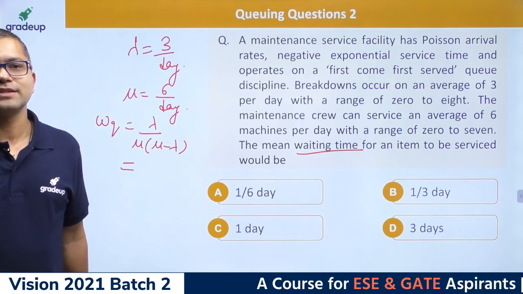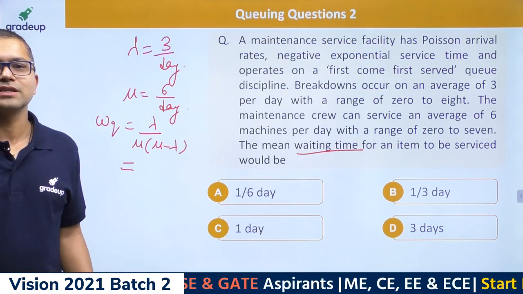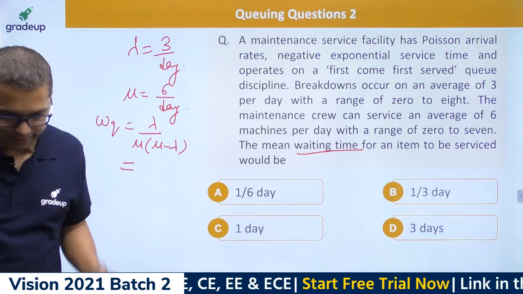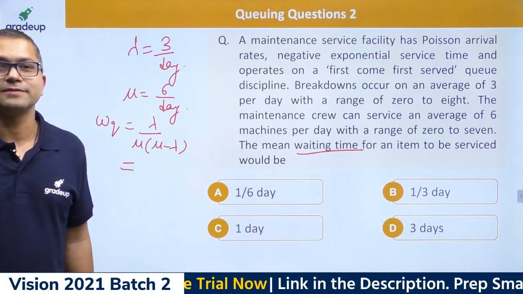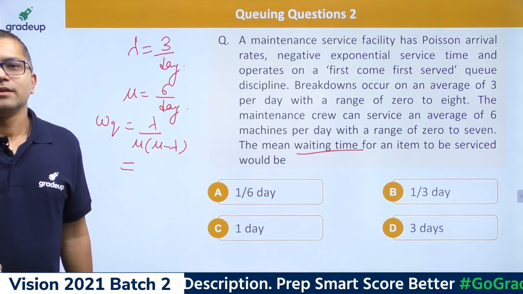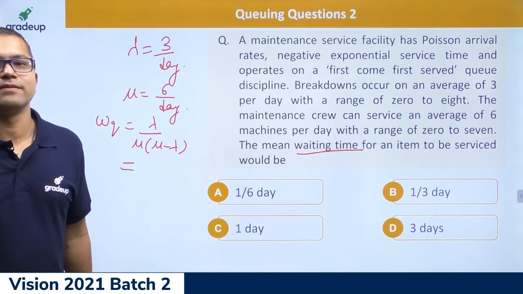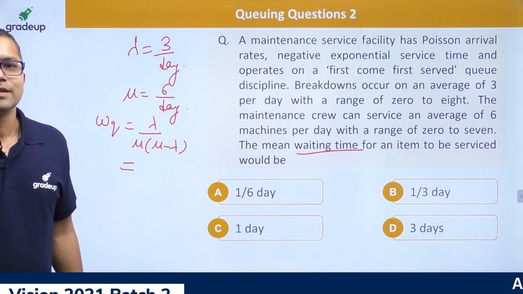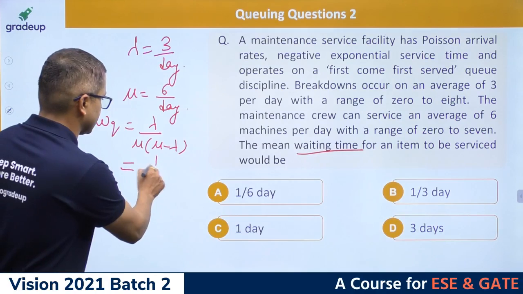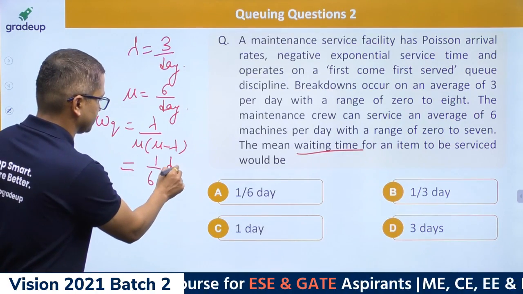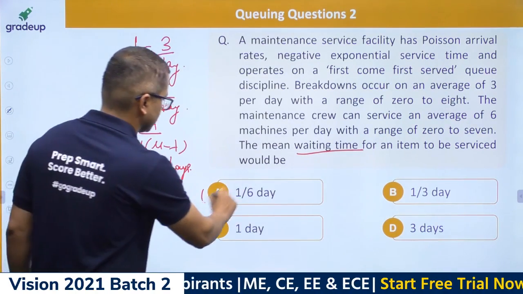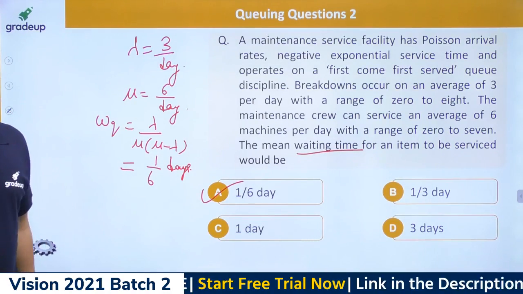It's fine, Krishna. I get that because you have been consistent here. You have been doing really great. Good to see you here. So what is the option that you're getting, guys? Come on, type in A, B, C, or D. You'll be getting 1 upon 6 days. A is the option for you.